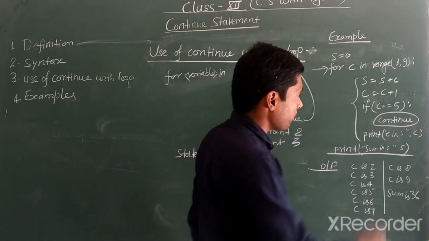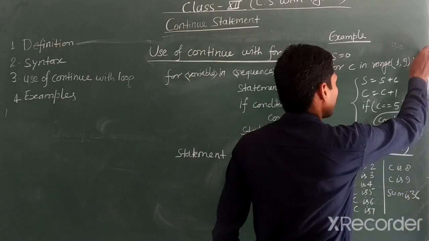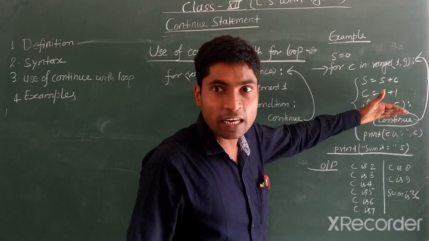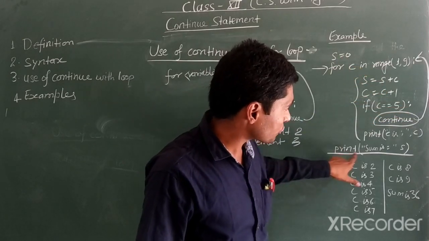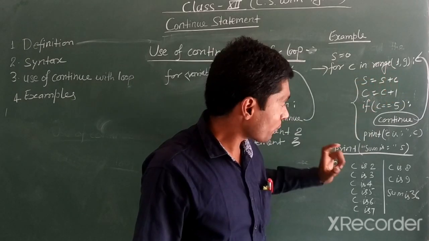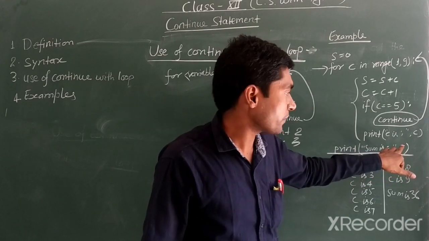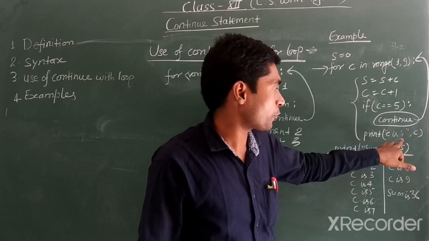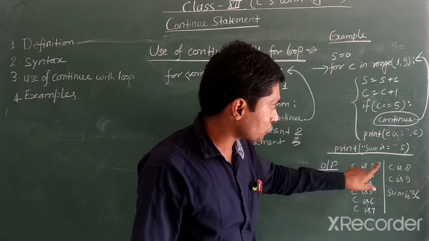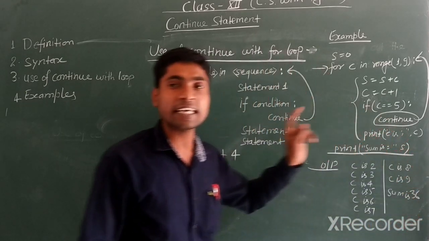Execution starts from here, and as soon as the interpreter reads this line, it sets program control here and we start execution again. As soon as the condition becomes false, program control comes to this point. I mean, as soon as the sequence finishes, program control comes outside the loop and reads this statement, and after printing the value of c, the program will be finished. The output of this program will be c is 2, 3, 4, 5, 6, 7, 8, 9, sum is 36.